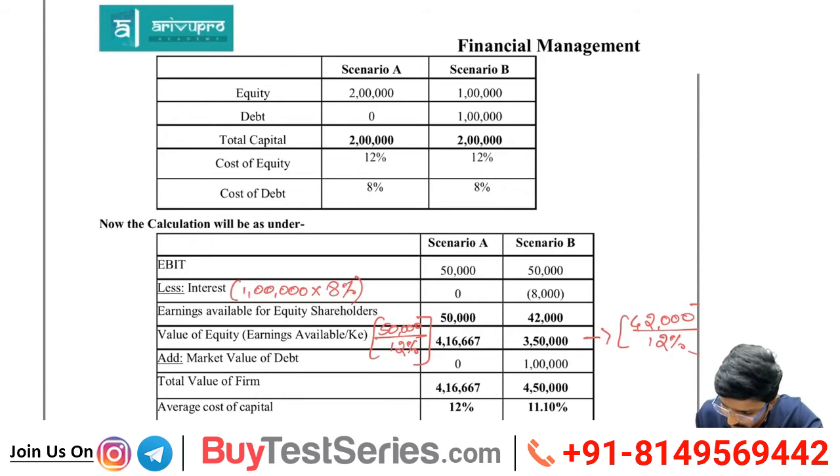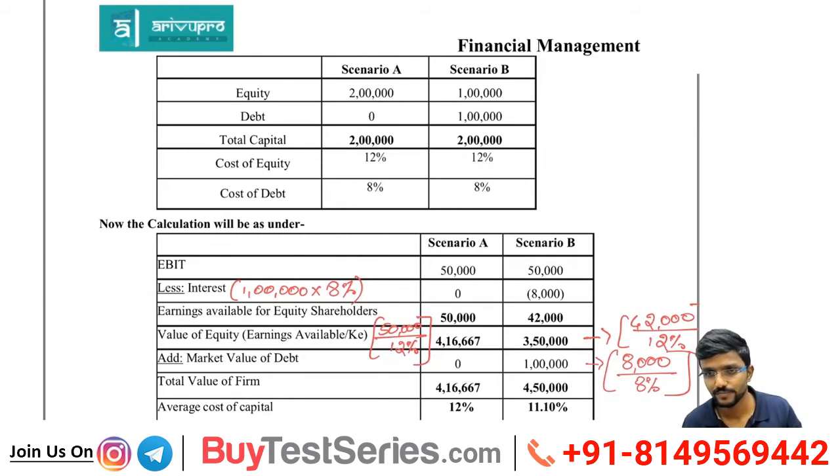How did I get 1 lakh? So simple, 8,000 is the interest, right? 8,000 is the interest I paid for debt, right? Then what is the cost of debt? Cost of debt 8%. Debt I have taken 1 lakh, on which I am paying 8,000. What I am finding out is market value of debt, which is interest divided by cost of debt. That is equal to 1 lakh. Any confusion in this? Simple sir. How much I am paying, at what rate I am paying.